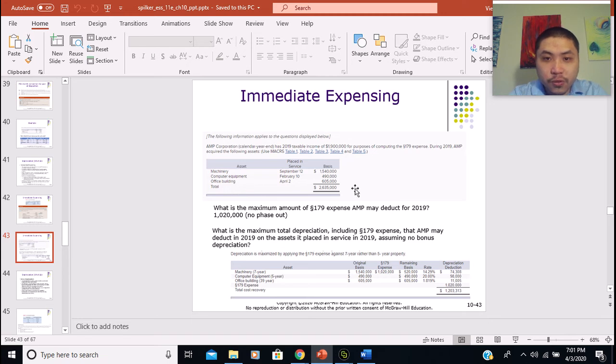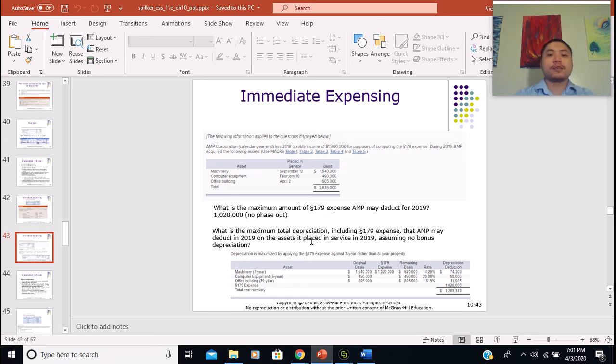The total amount is $1,540,000 plus $490,000, which is $2,030,000, which is still below the benchmark of $2,550,000. So there's no phase out in this case. That's why the company can apply the maximum amount of the 179 expense, which is $1,020,000.